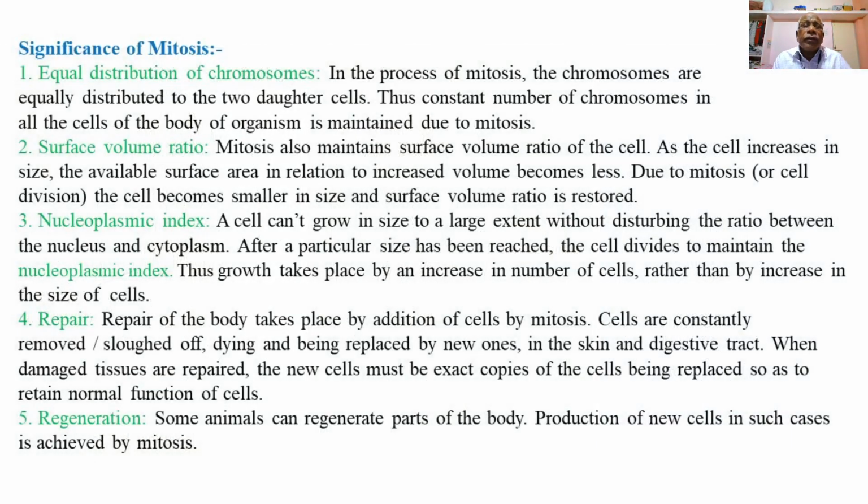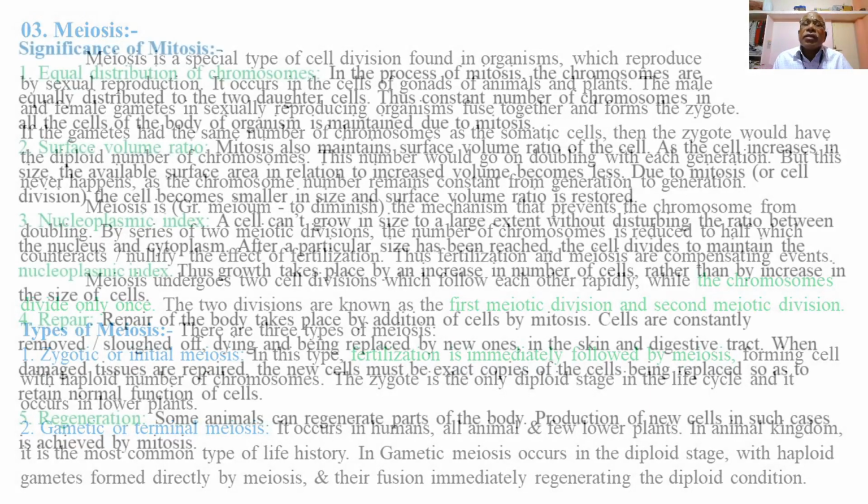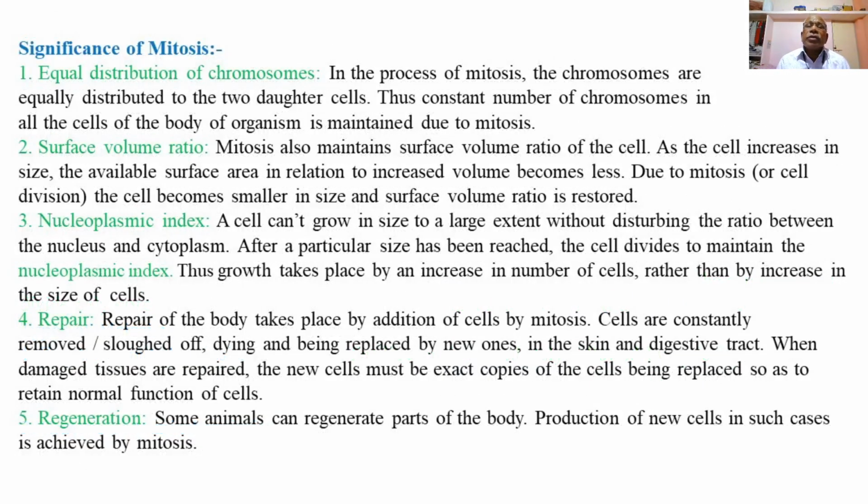Now we'll explain the significance of mitosis. The first significance of mitosis is equal distribution of the chromosomes.